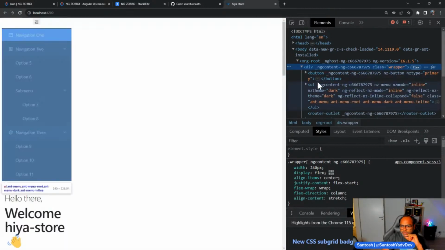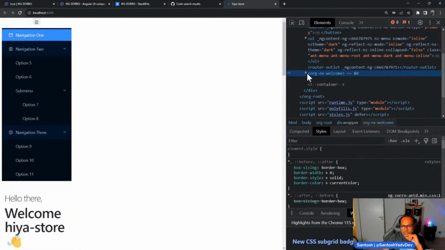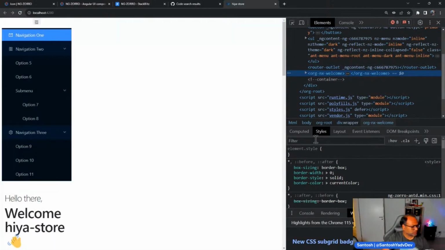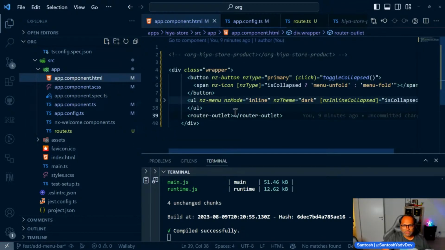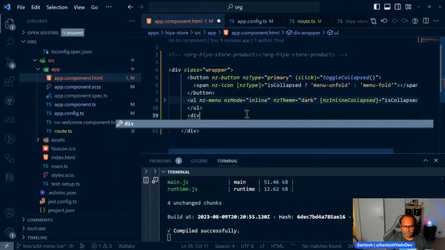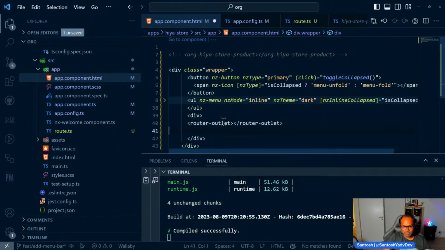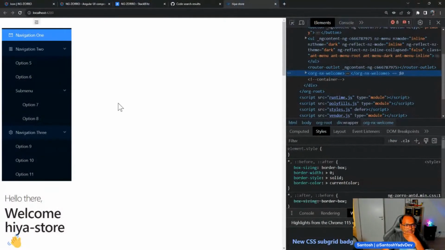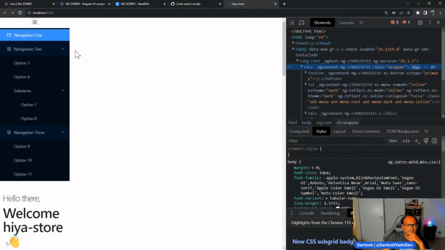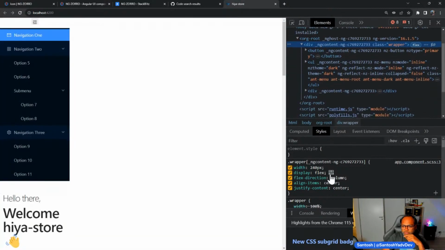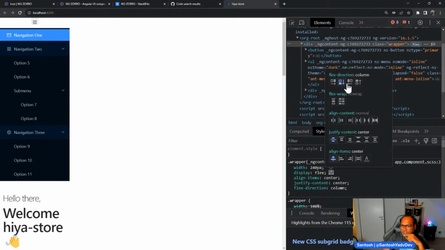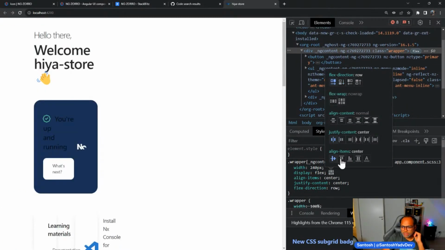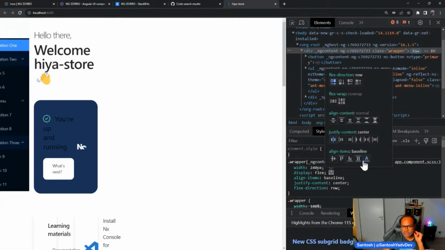So we have a div with wrapper, and this should be another div. Is that the case? Let's go ahead and give it a try. So we can come here. Okay, this is another div, and let's place the router outlet here. And now give it a try. So we can say, okay, this is X direction. I want this one, but it's actually breaking the UI. So let's see which one will work.